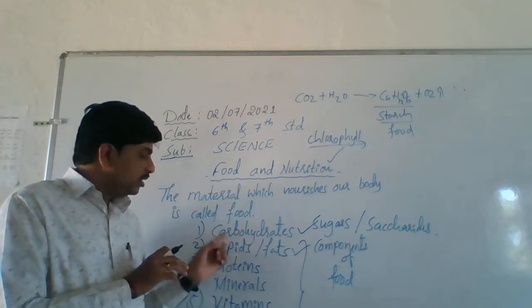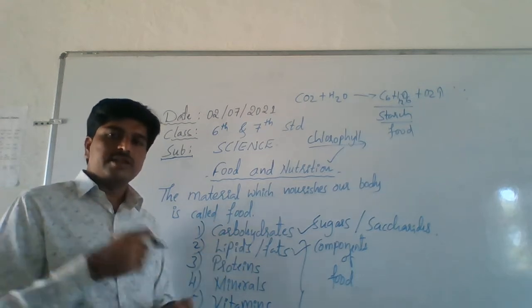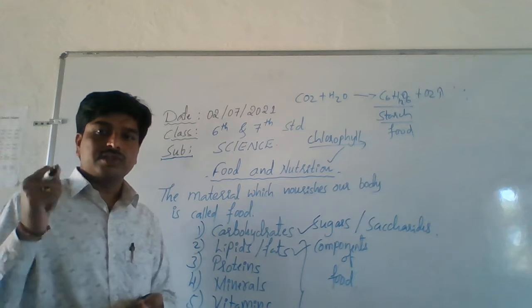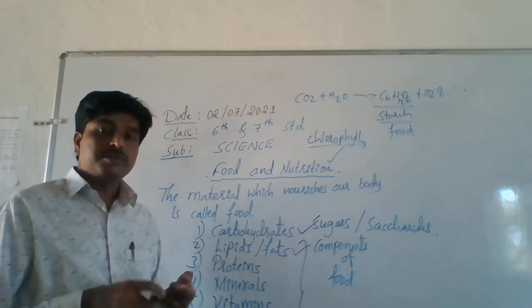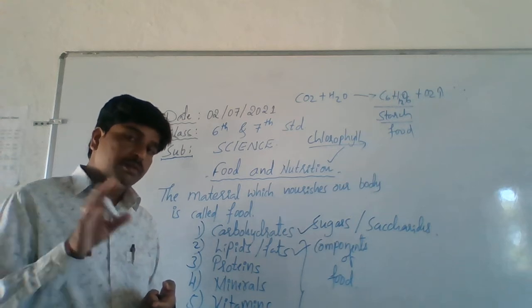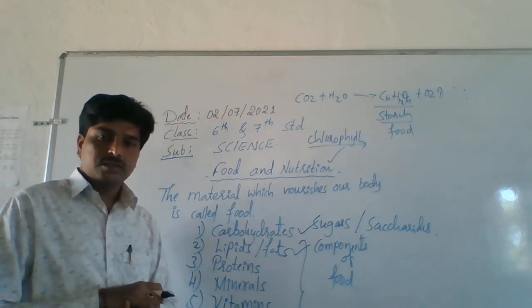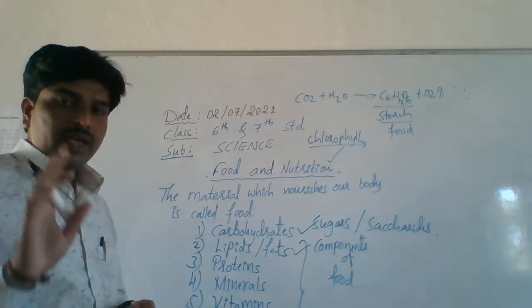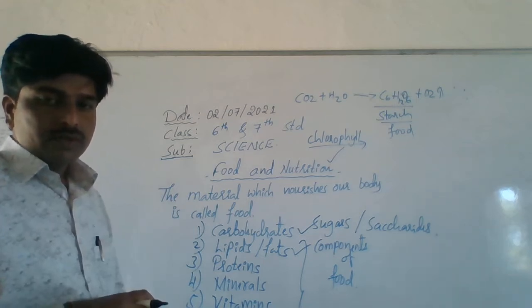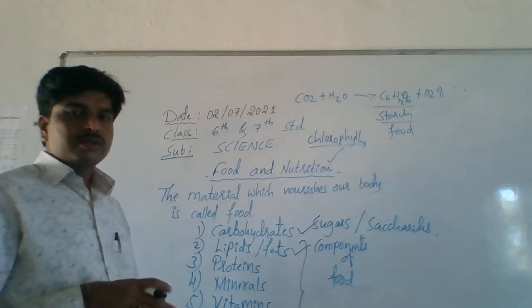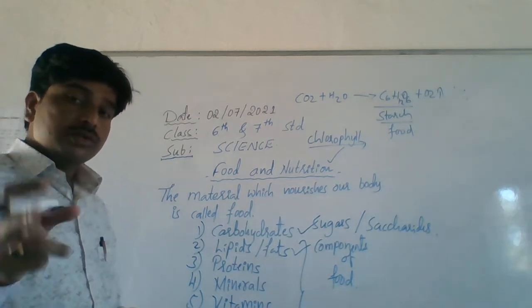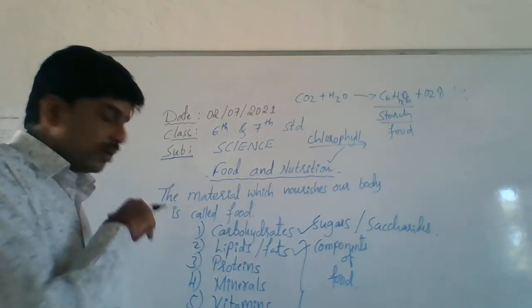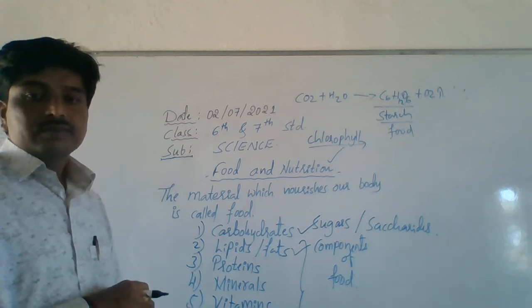Totally these are called lipids. These are also very essential to our body because they give us energy. As compared to carbohydrates, lipids give us very much energy. But both are called energy producers. Your food also contains that component, lipid or fat.